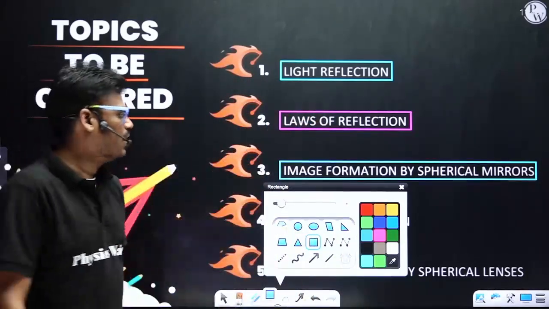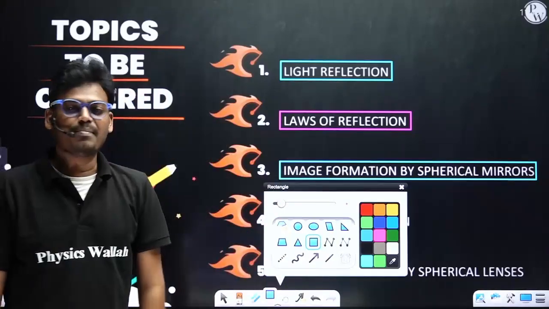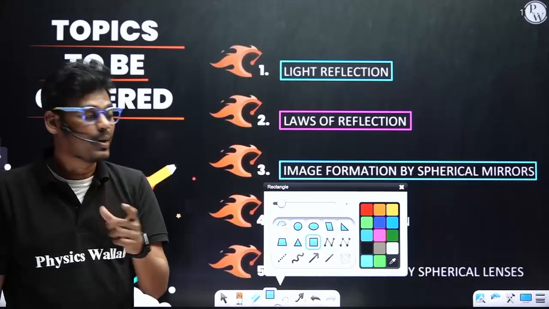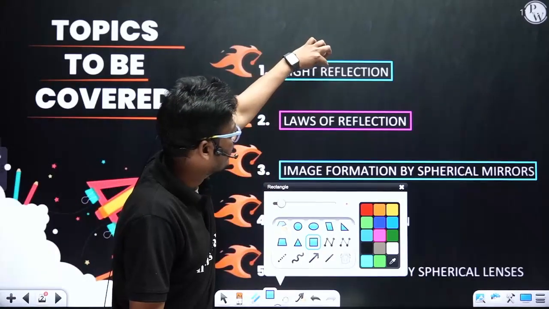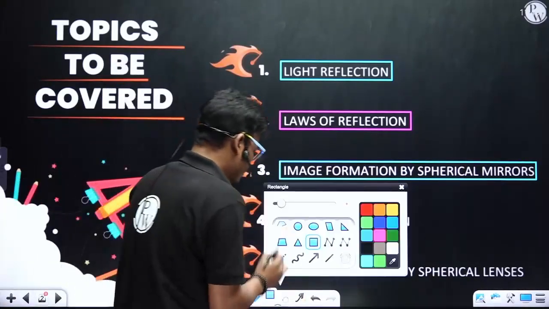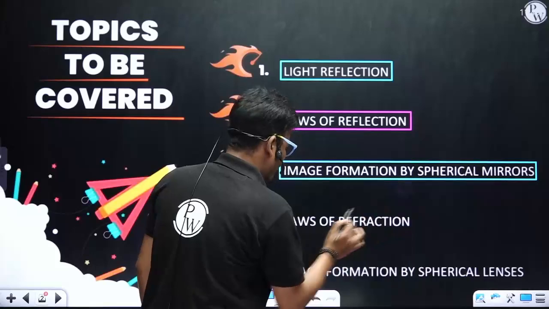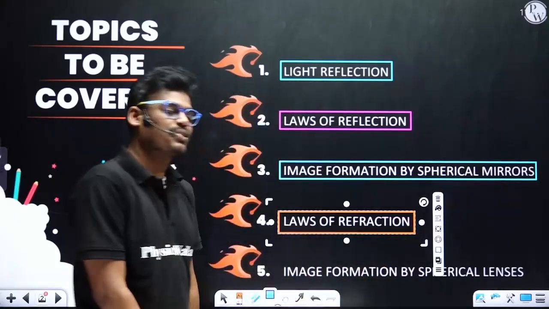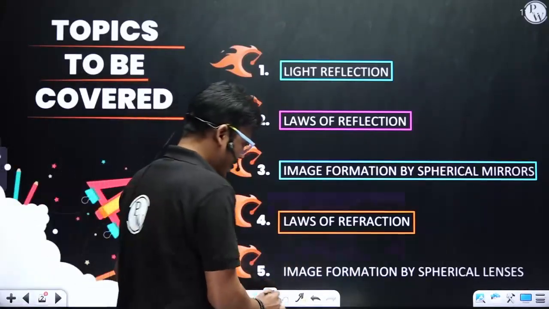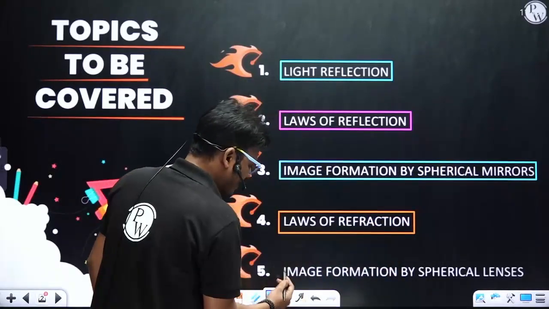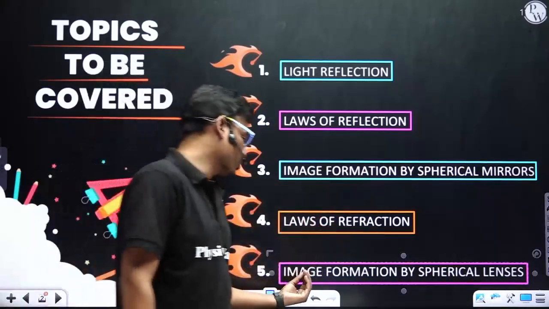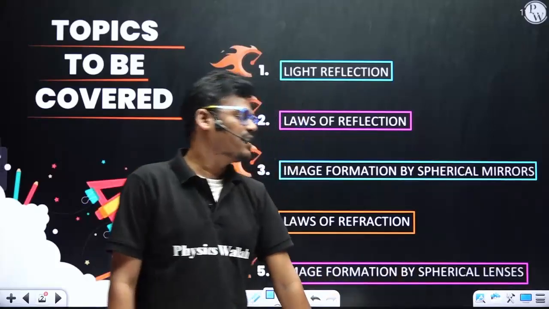After image formation by spherical mirrors, we are going to learn about light refraction. You have to concentrate on these two terms: reflection and refraction. After reflection, we are going to learn what is light refraction and what are the laws of refraction. And in the same way as mirrors, image formation by spherical lenses. So like mirrors, here also we are going to discuss image formation by spherical lenses.